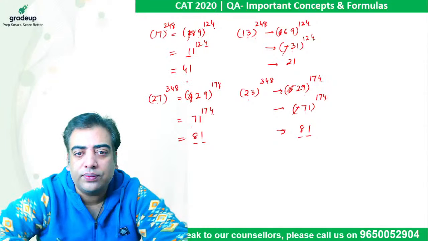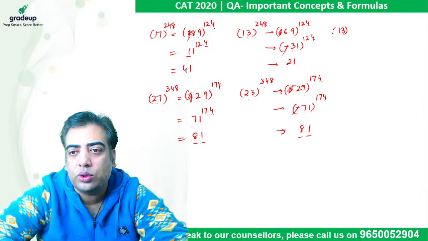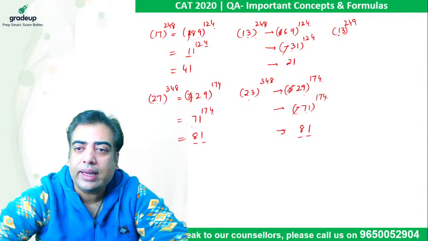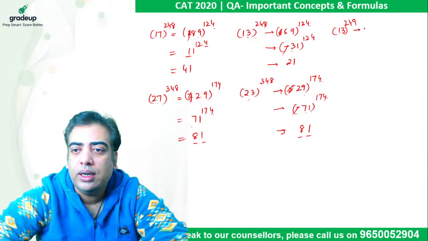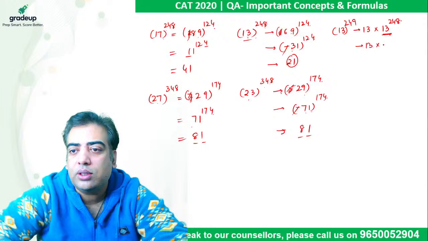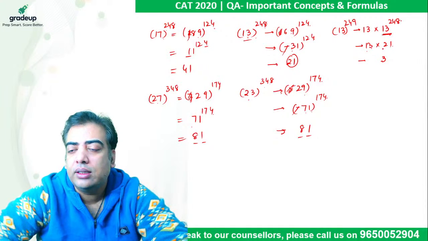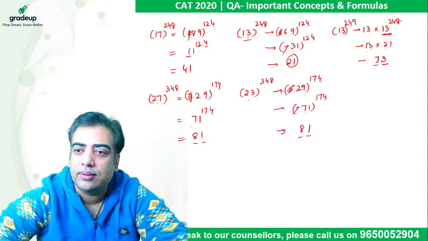Now those are the cases when power is even. Now let's say we come across an odd power, if it is 13 raised to power 249. I cannot do squaring straight away, so I need to keep 13 separate and write it like this. Now we find the last two digits of this number using this method, which comes out to be 21. Then finally we just need to multiply 13 and 21. So 13 ones are 13, 1 will be carried ahead, 13 twos are 26 plus 1, 27. So last two digits come out to be 73.